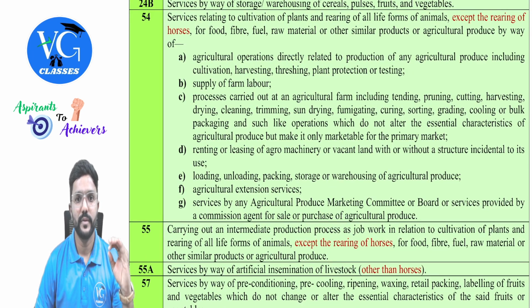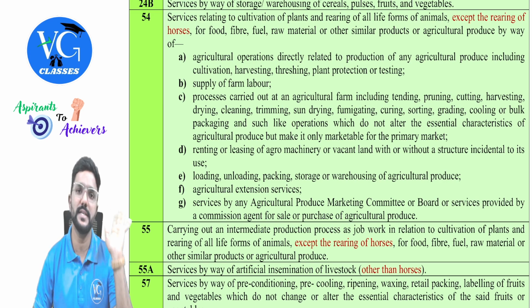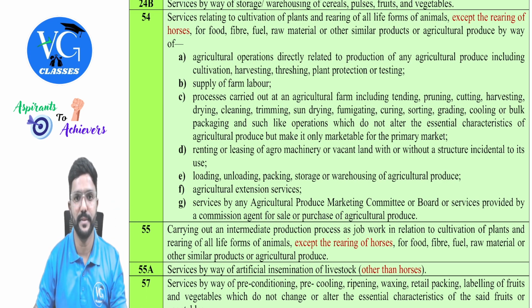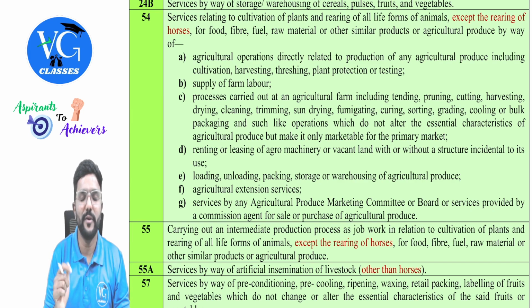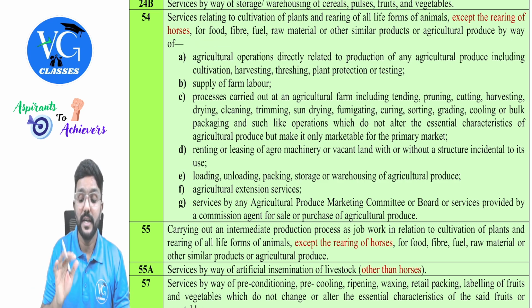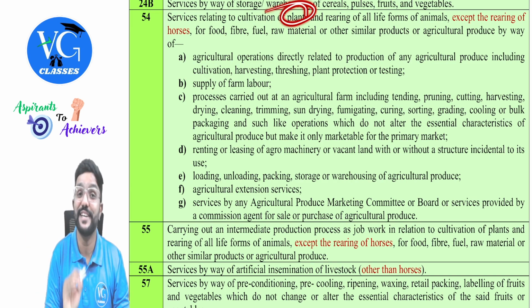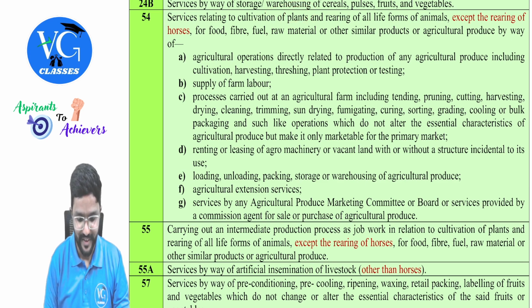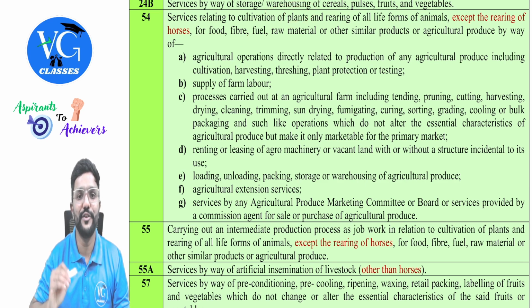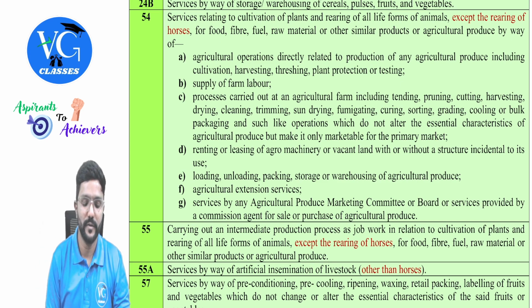Services relating to cultivation of plants and rearing of all life forms of animals except rearing of horses. Rearing of horses is taxable, whereas any other animal is exempt, guys. For food, fiber, like sheep or chicken, this is for non-veggie people. Whereas for veggie people, you can consider plants. Okay. For food, fuel, fiber, raw material or other similar products or agricultural produce, by way of what and all, one by one.